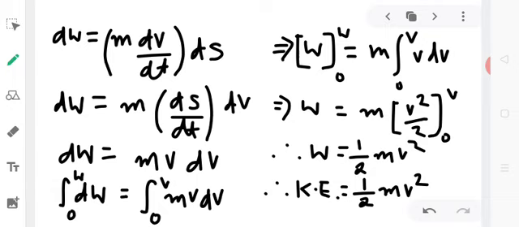Thus kinetic energy of a body is half the product of mass of the body and square of velocity of the body. We observe that kinetic energy is directly proportional to m, and also kinetic energy is directly proportional to v square. That is, a heavier body and a body moving faster possess greater kinetic energy. The reverse is also true. The absolute unit of kinetic energy in SI is joule, and in the CGS system it is erg.